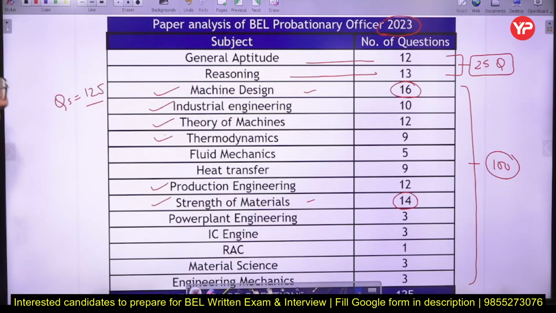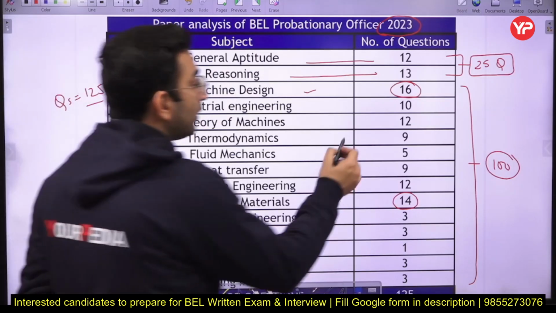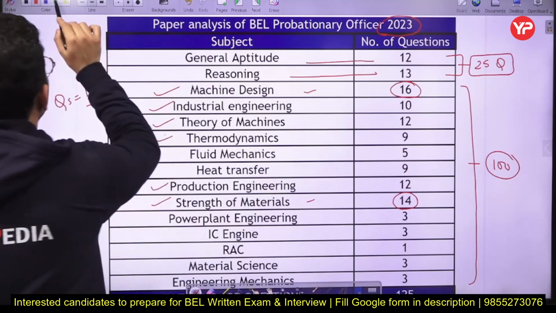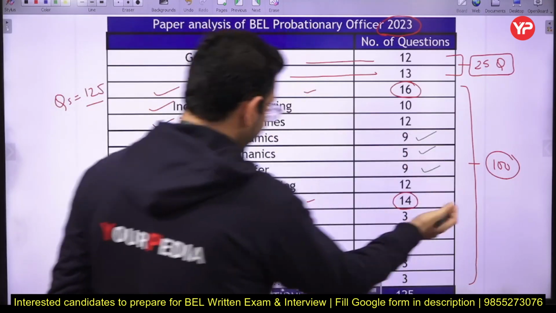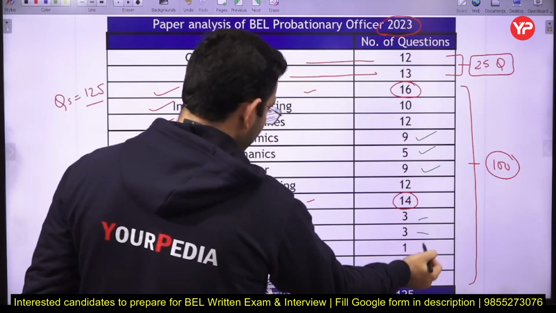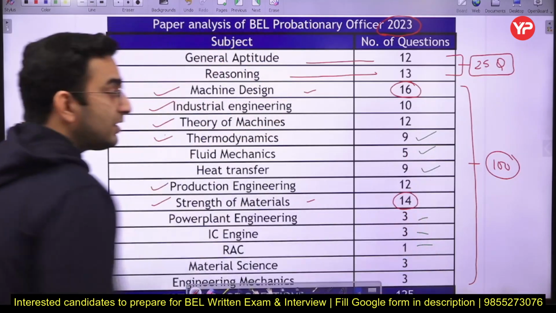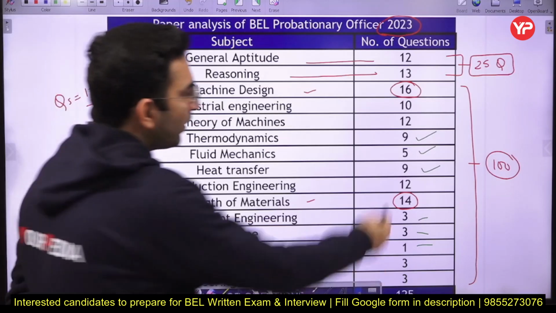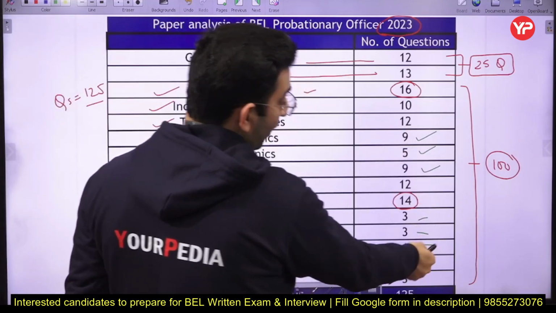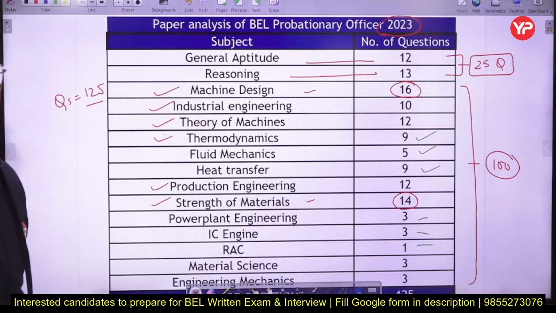Similarly, the thermal part consists of around 9 questions, 5, 9, and then 3, 3, 1. These are the number of questions which can be asked from the thermal engineering part. There are a total of around 18 plus 23, 23 plus 20, around 30 questions asked from the thermal engineering part.